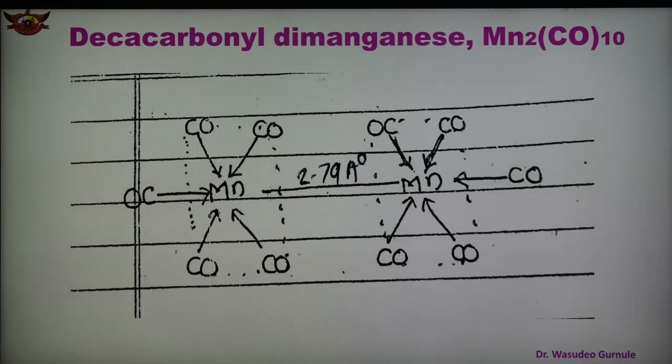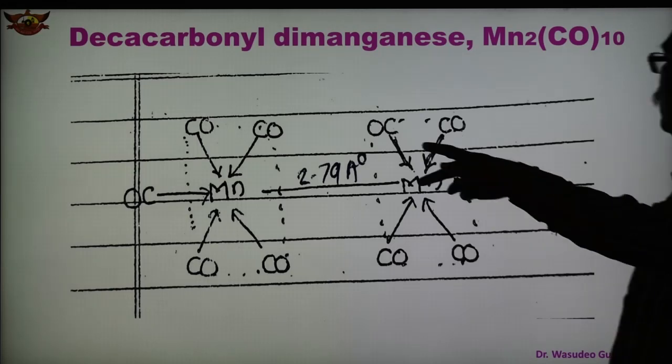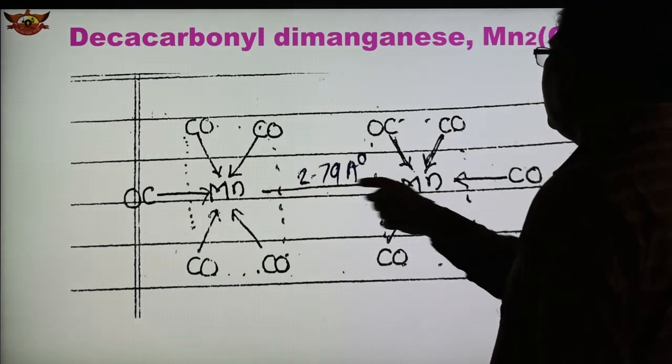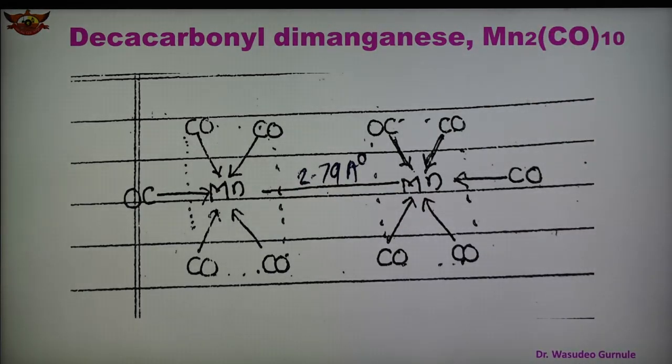So we can say that the Mn2(CO)10 metal carbonyl has 2 octahedral units of Mn joined together by a metal-metal bond, and the metal-metal bond length is 2.79 angstrom, which is shown here. So this is one octahedron, this is another, joined by the metal-metal bond, and this is the metal-metal bond length, 2.79 angstrom. So this is the structure of Mn2(CO)10.